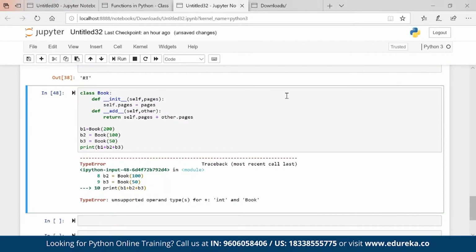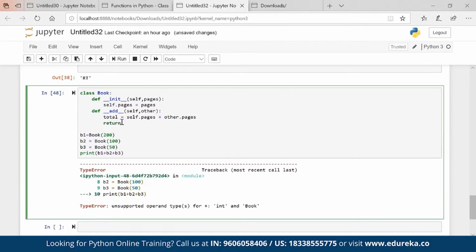Then what is the solution? What can be done? I will create a variable total here, and then total will have value 300, right? Return book total. Now book total is what? Book total is my object.